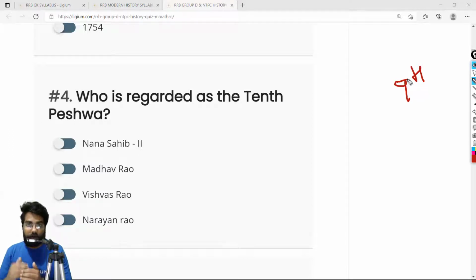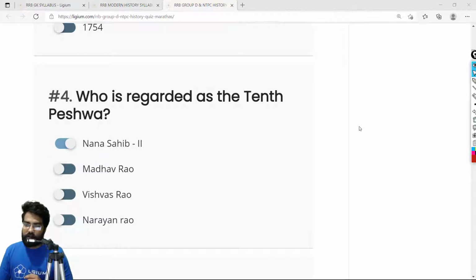Now, in the previous MCQ, we learned that Nana Sahib actually fought alongside Rani Lakshmibai to defeat the Britishers, but Nana Sahib and Rani Lakshmibai were defeated by the Britishers. So the correct answer is the fourth option, Nana Sahib.